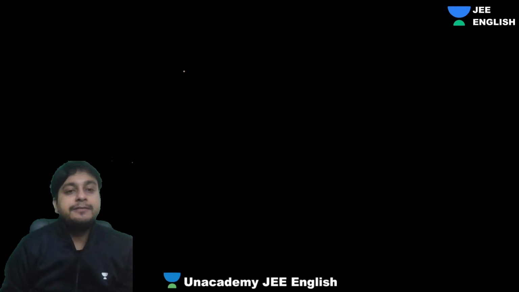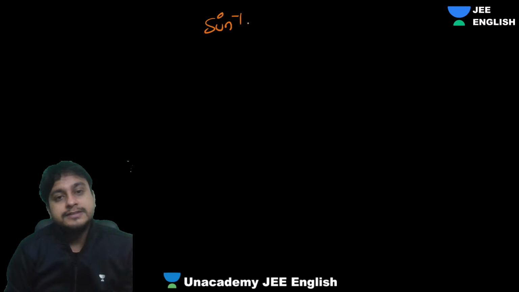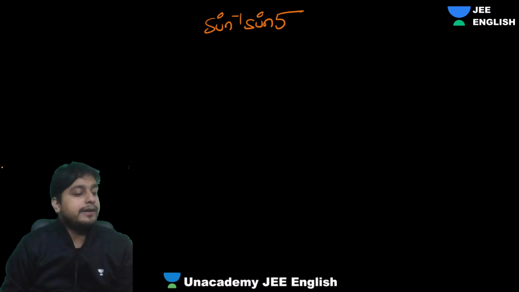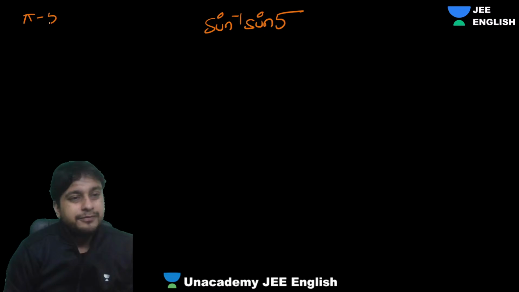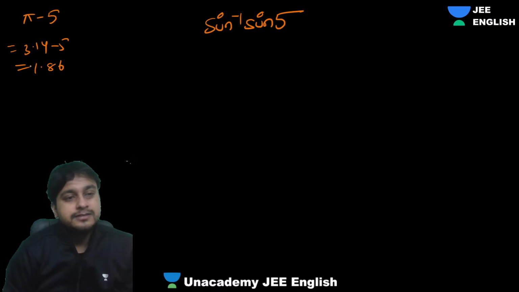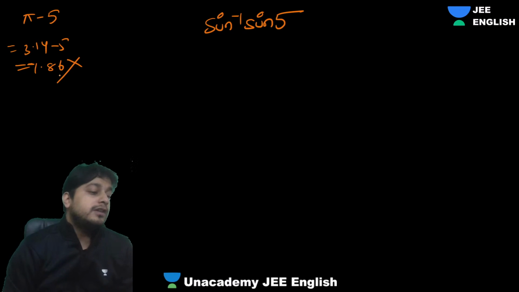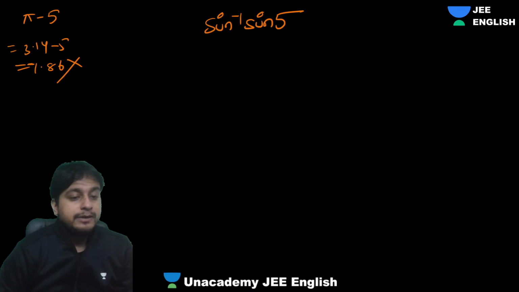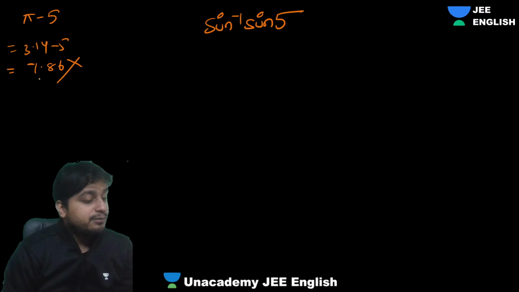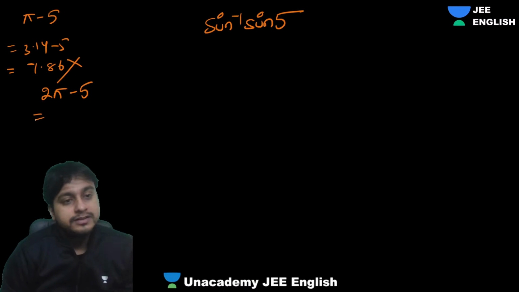Now, what about sine inverse sine 5? Okay, so now our focus is sine inverse sine 5. What will it be? Guys, if you look at it carefully, can I write pi minus 5? Pi minus 5, 3.14 minus 5, is coming as minus 1.86. Not correct, we cannot have that, as it goes beyond the region. It is less than minus 1.57. So let's try 2 pi minus 5. Will that work? It is 6.28 minus 5.